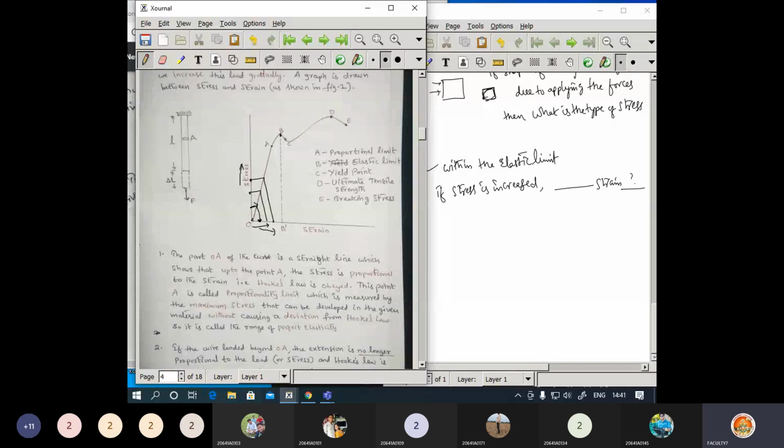Between these two points, between A to B, what is going on? Here it is purely elastic, in the sense that Hooke's law will be satisfied. Even though there is some elastic limit here, Hooke's law is not satisfied. That you need to identify. If Hooke's law is satisfied, it is between O to A. If it is not satisfying Hooke's law but it has elasticity, it is between A to B. So that I will mention if I ask a question about this.